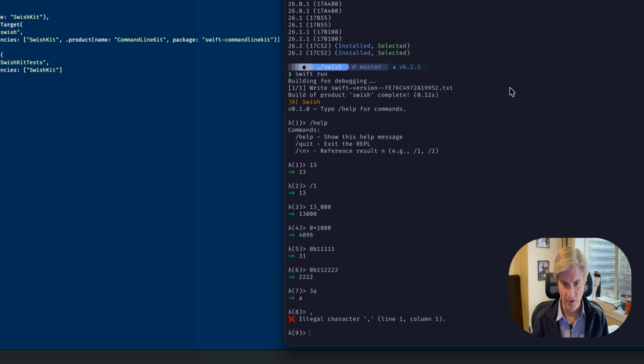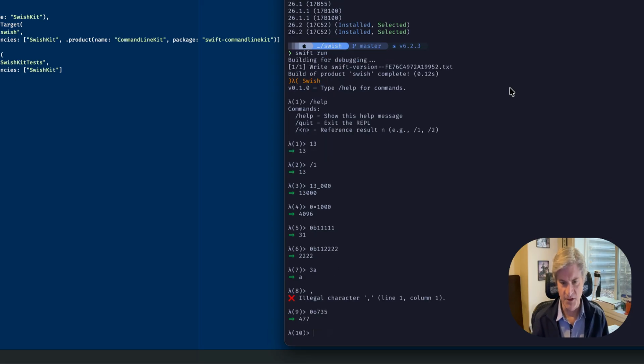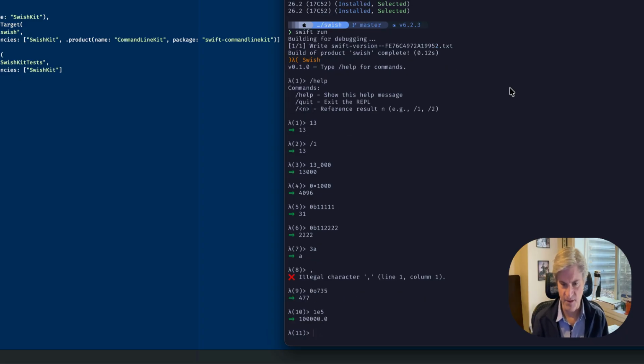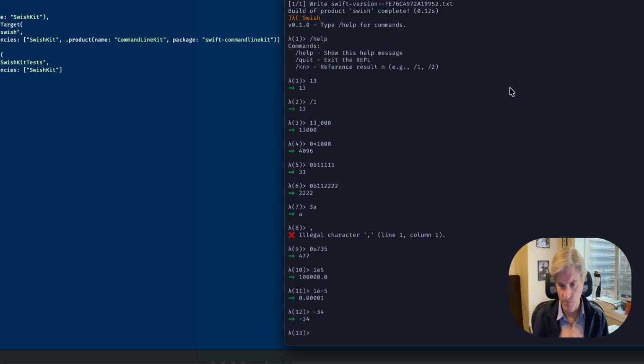We've got binary numbers. We've got octal numbers. And you can see that it's converting that to the decimal number of that when it evaluates it. What else do we got? You can enter exponents, including negative numbers. We've got strings with special characters.